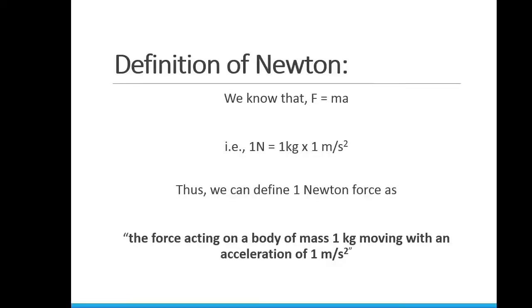Both definitions are same. Remember children, this is a very important definition. Defining units is one of the important concepts of physics. So once again I will repeat, 1 Newton force is defined as the force acting on a body of mass 1 kg moving with an acceleration of 1 meter per second square.